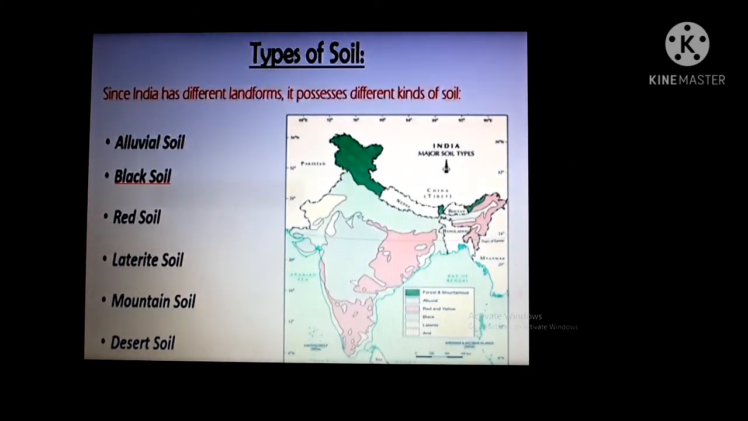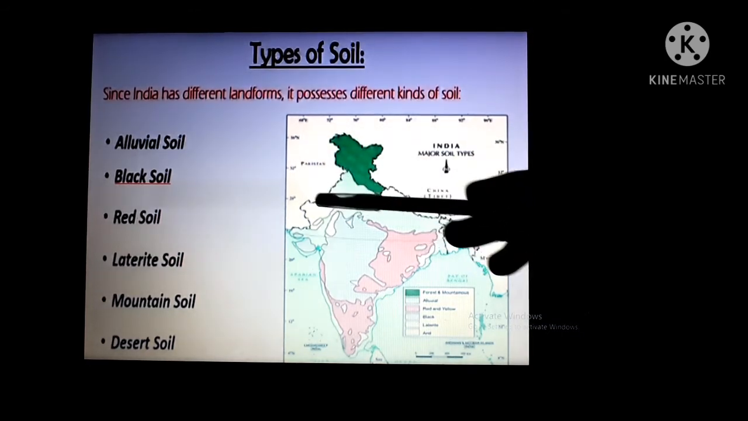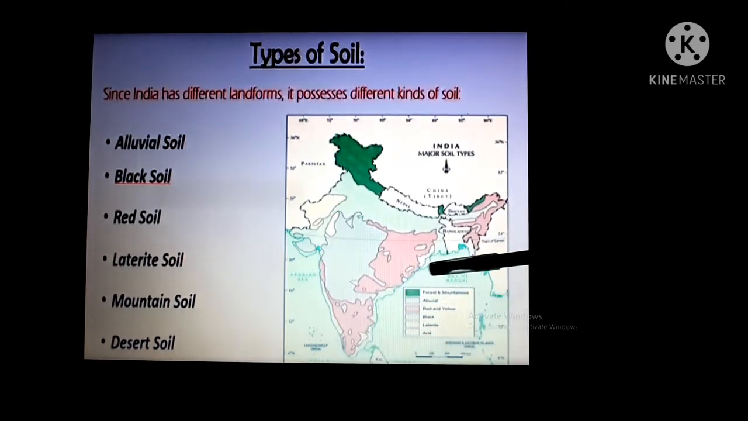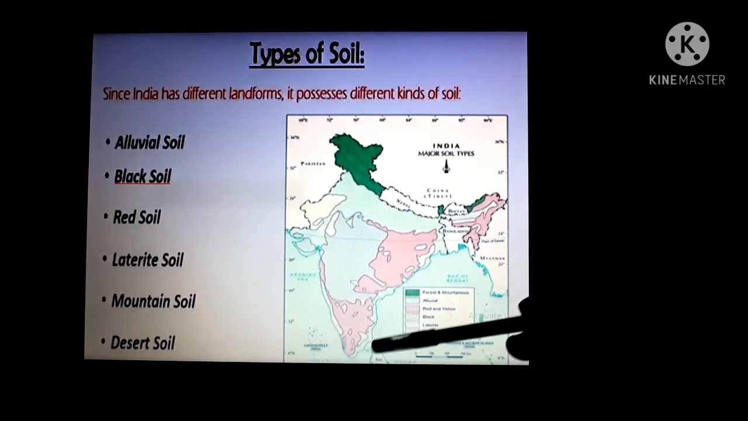Okay. See in this map. India is divided into 6 physical divisions: northern mountains, northern plains, desert area, in the middle plateau area, and in this is the coastal area. I told you about the coastal area in the previous chapter. Okay, and 2 islands, Andaman and Nicobar and Lakshadweep. Understand? So in different regions of our country we can see different types of soil.